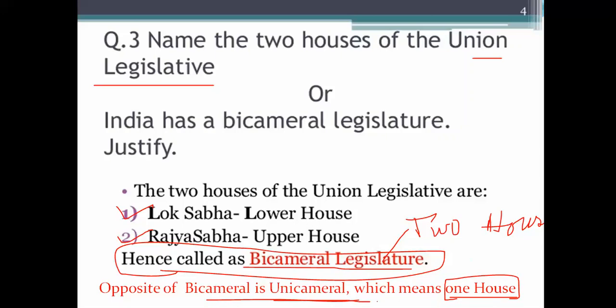But in some of the states, the legislature is unicameral, like West Bengal. The West Bengal legislature is called a unicameral legislature. That means one house, no upper house. Unicameral means only a lower house. Okay, I hope everybody has been able to understand this point.